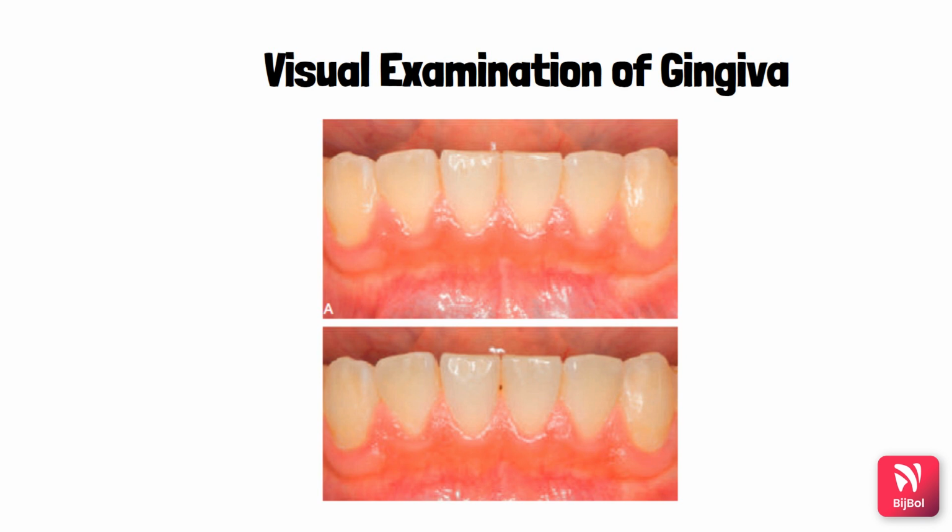So in this picture, you can notice that in the first picture, the gingiva is appearing smooth because it is covered by saliva. So in order to examine the gingiva, we need to dry the gingiva first. Once dried, we can see the surface texture, we can see the stippling. Saliva always obscures the details. Therefore, drying of the gingiva is very much required in order to perform the proper evaluation.